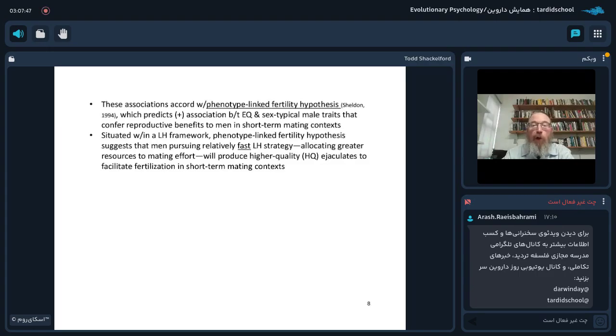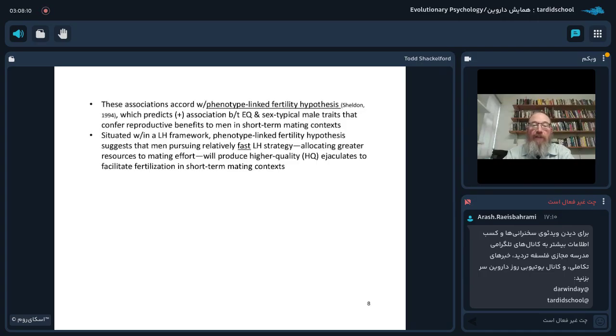These associations accord with what is known as the phenotype-linked fertility hypothesis. This hypothesis, originally presented by Ben Sheldon, predicts a positive association between ejaculate quality and sex-typical male traits that confer reproductive benefits to men in short-term mating contexts.